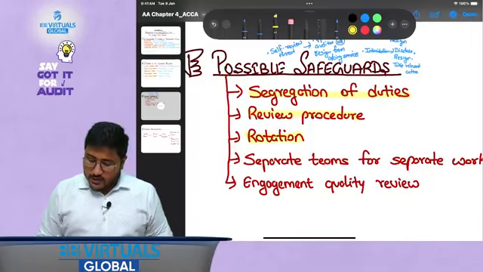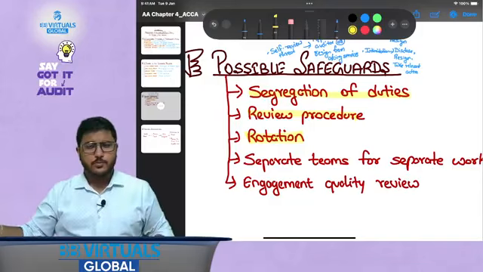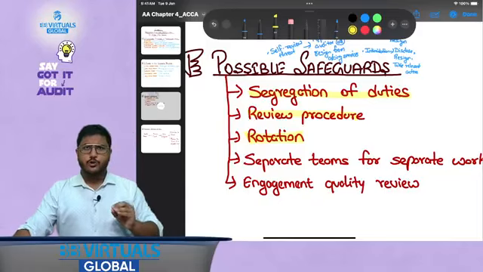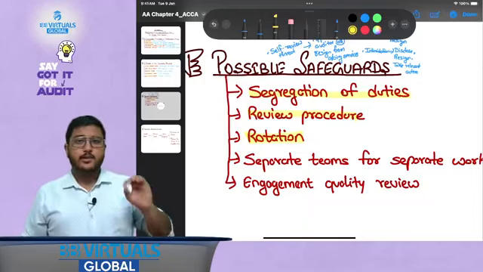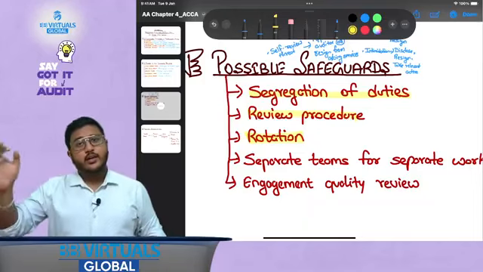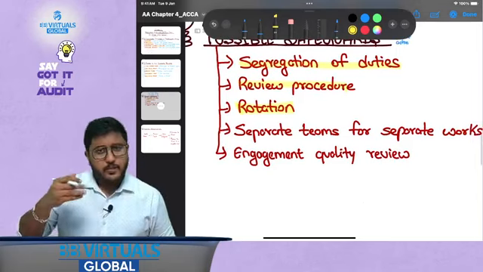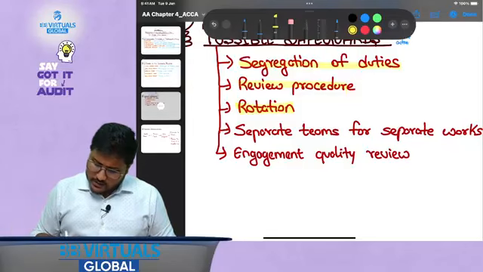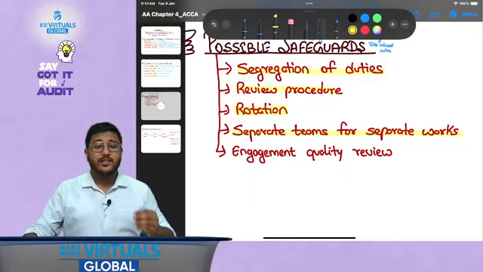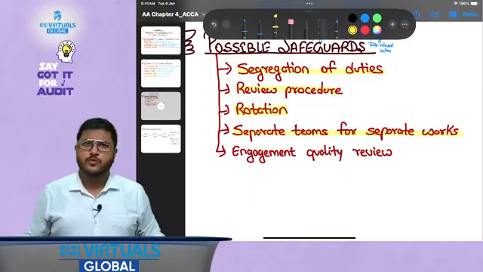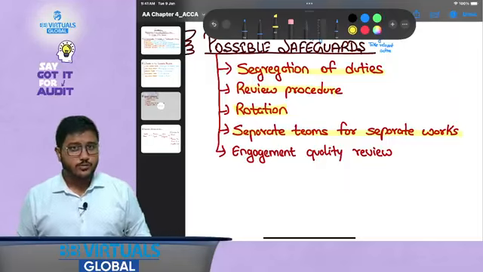We can have rotation, as in the partners might be changed for the purpose of audit: in year 1 partner A would audit, in year 5 say partner C would audit. Or the firms could be rotated, as in year 1 Supreet and associates would do it, in year 2 some other firm would do the professional work. That is called rotation. It could be done every year, or in 5 years, 10 years, depending on relevant laws and regulations. Now, separate teams for separate works. Even if I am doing the work in the same office, there could be separate teams. For example, certain firms provide internal audit as well as statutory audit, but they have different teams.